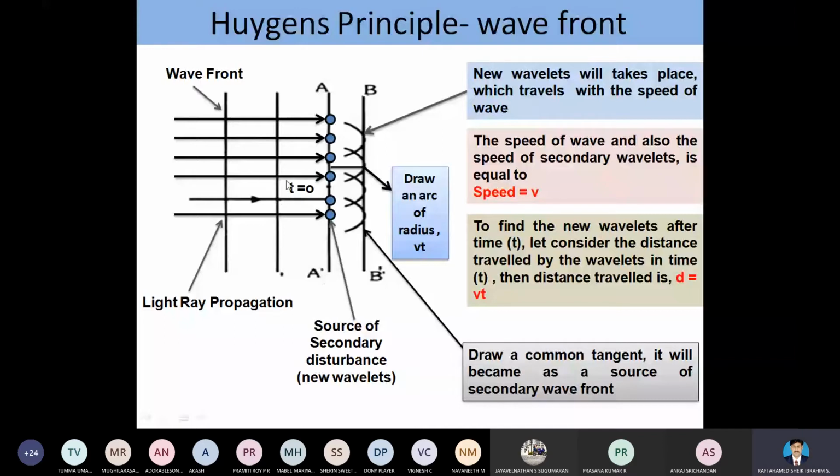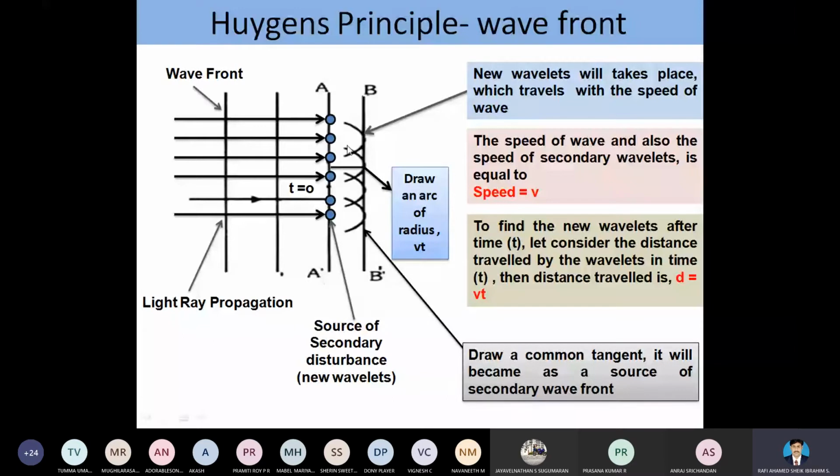We have taken the time as 0. We are going to measure the time t. So to find the time t from this slit A A bar, we are going to form a source of secondary disturbance.